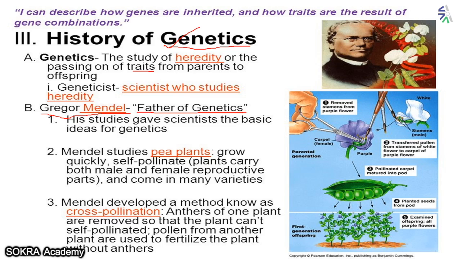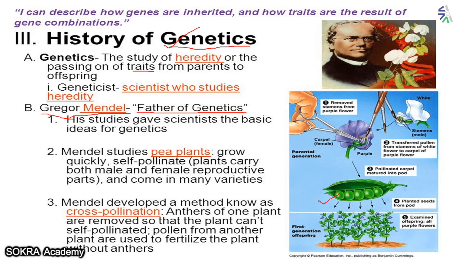Okay, he was observing the pea plant, and while observing it, he came to know that when he did the agriculture for one time for pea plants, some pea plant seeds were small and some were very big. Some of them had a purple flower, some had a different color, white flower. So he started wondering why it is like this, why all the plants cannot have the same shape of seed and the same color of flower.